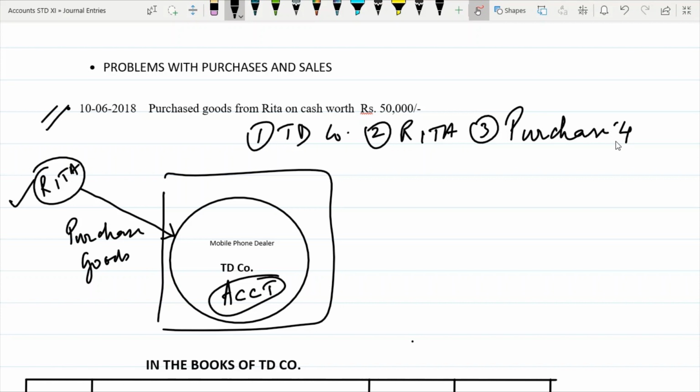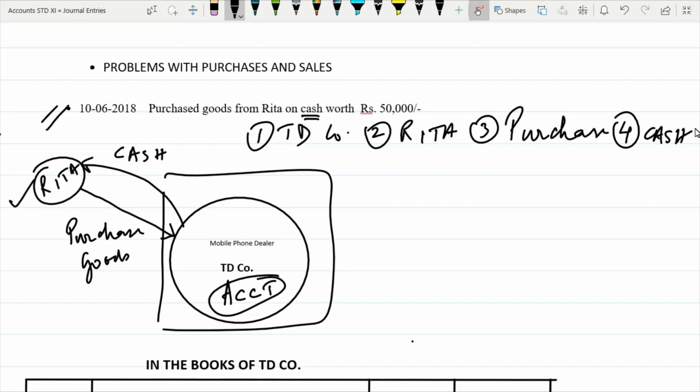And fourth, is this transaction complete in this case? Not yet. We still take into consideration cash. Now once something comes in, we have to give something, right? So what are we giving to Rita is cash. So the fourth thing here is cash.